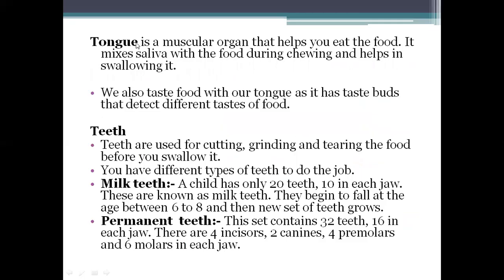Now, the tongue is a muscular organ that helps us eat the food, and we also taste the food because of the taste buds present on our tongue. Now, the teeth. We all know there are different types of teeth. Milk teeth are the temporary teeth, and permanent teeth are the ones that we get later, which contain 32 teeth in 4 different types: the incisors, canines, premolars, and molars.